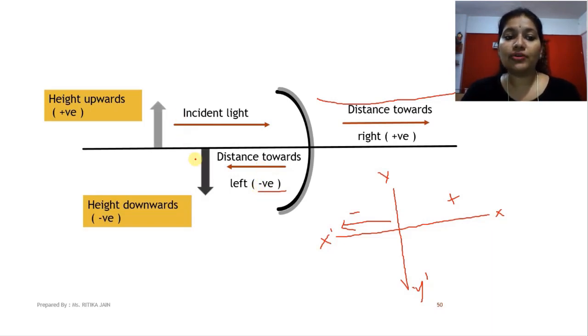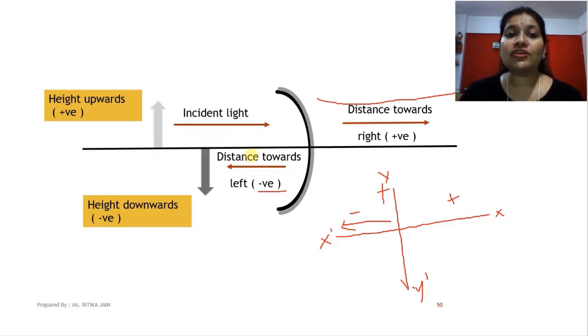Now if I talk about the height, height is represented by which axis? The y axis, yes or no? In the second quadrant the sign of the y axis is positive, so for an object above the principal axis, the height is always taken as positive.